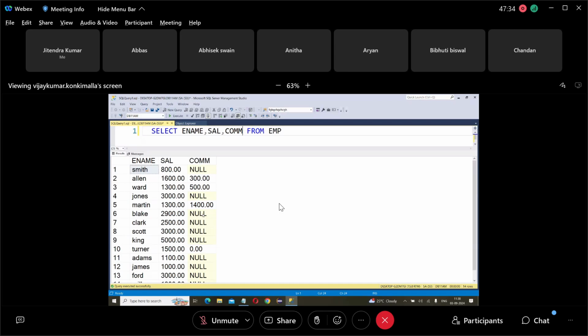Here actually it's not adding all 14 employees' salaries. It is adding only four, sorry.